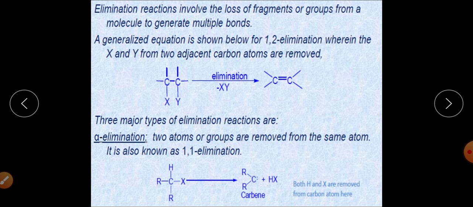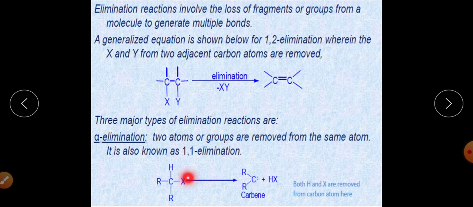When we talk about the classification of the elimination reaction, there are generally three major types. The first is the alpha elimination reaction, also called the 1,1 elimination reaction, in which the two groups are eliminated from the same atom.